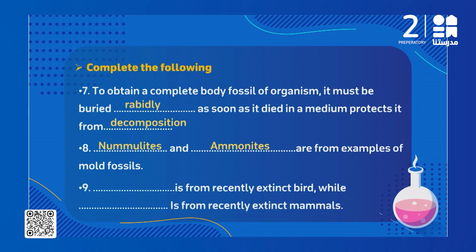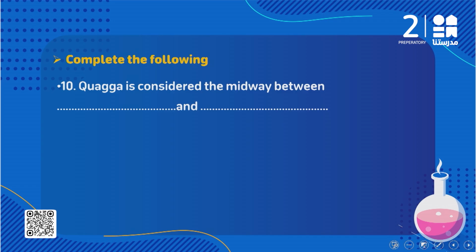Number 9: blank is from the recently extinct birds. We said a recently extinct bird like what? Like the dodo bird. But the ibis bird and bald eagle are endangered birds. But what about blank, which is from recently extinct mammals? We have quagga from the recently extinct mammals. And the old extinct mammals like what? We have mammoth.